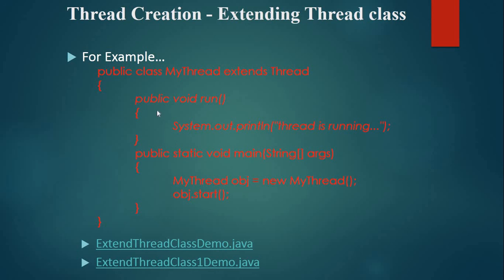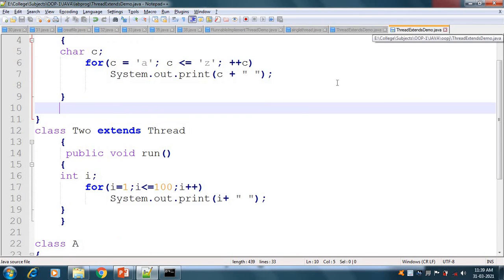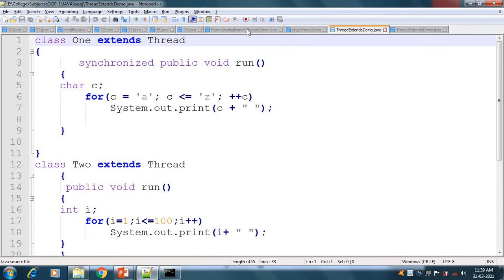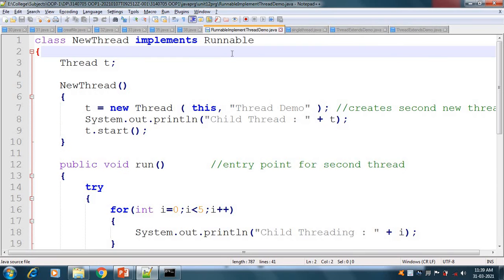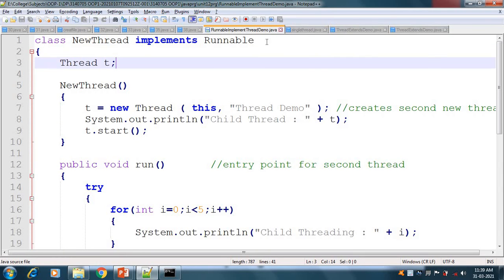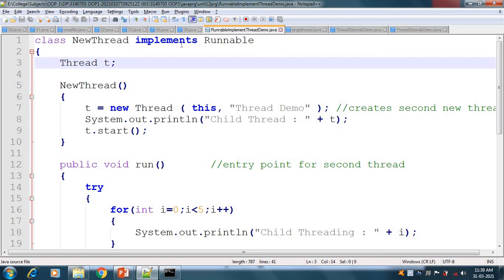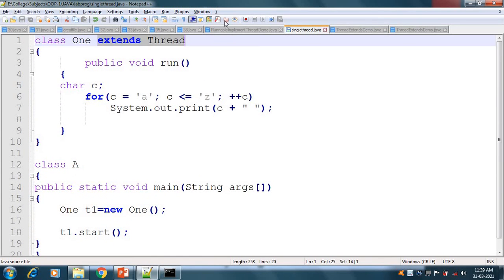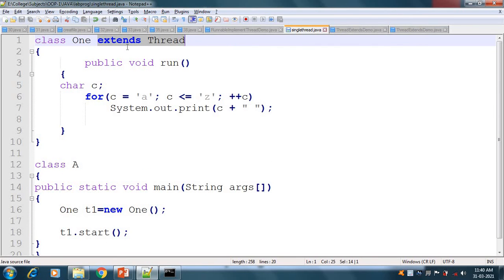Here our second method is by the Runnable interface. In this example, instead of extends Thread, we will simply write implements Runnable. Here we have written class 1 extends Thread, and here we have written class NewThread implements Runnable. All other things are as they are in our class. So this is the implements method, and this is the extends method of creating a thread class.